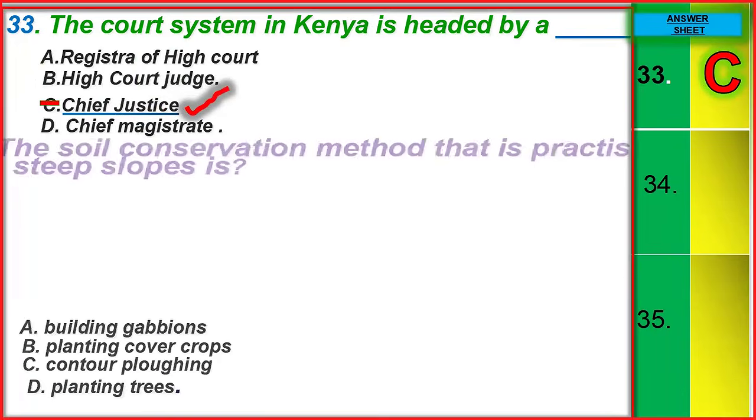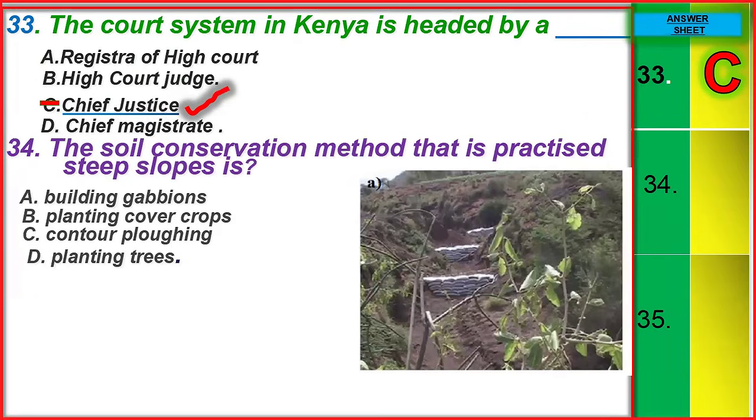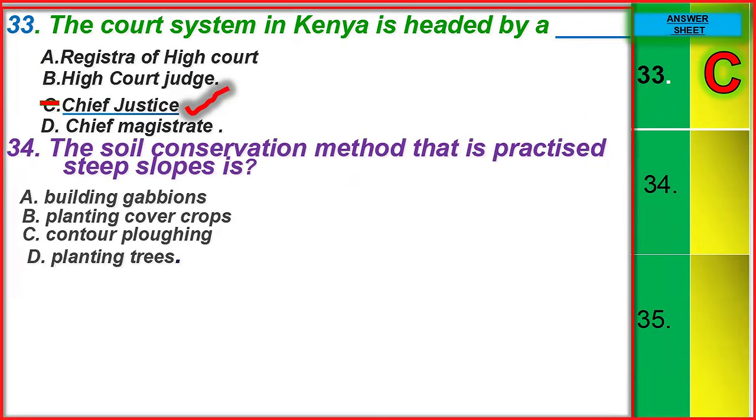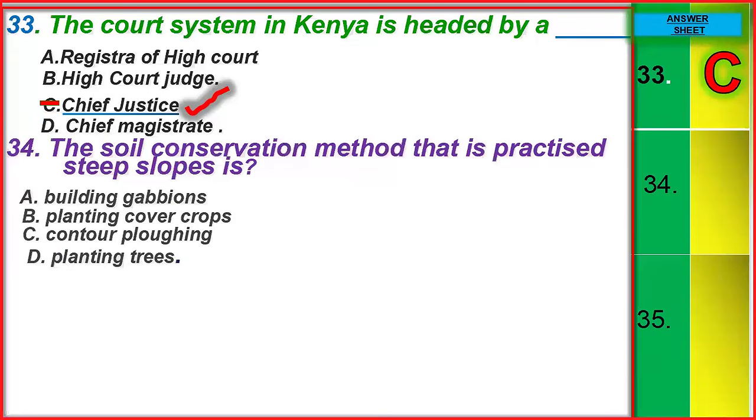Number 34. The soil conservation method shown here is, which soil conservation method is this? That is practiced in steep slopes. The answer is building of gabions.